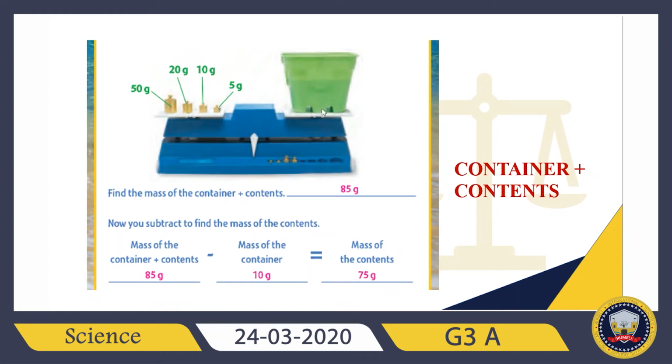liquid. Because of this, I cannot put the liquid on the pan balance. So I need to use a container. So it was asking for the mass of the contents. In this situation, if I do subtraction, I can find the mass of the contents. So it will equal